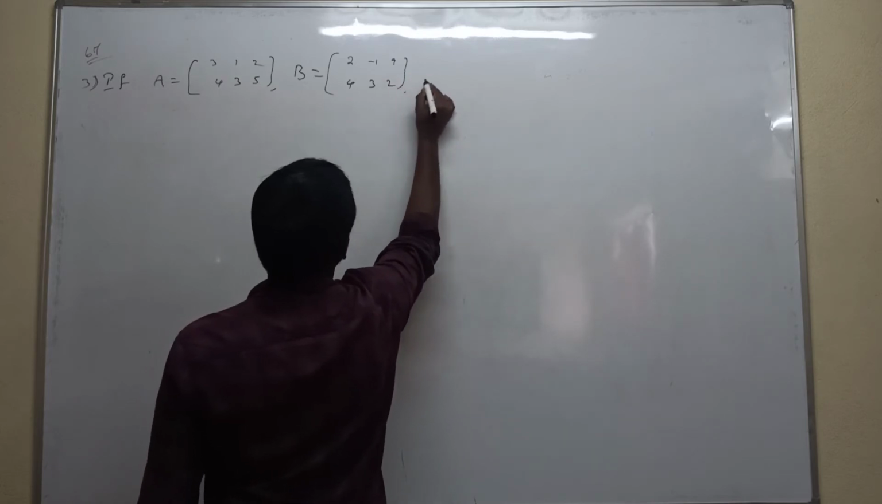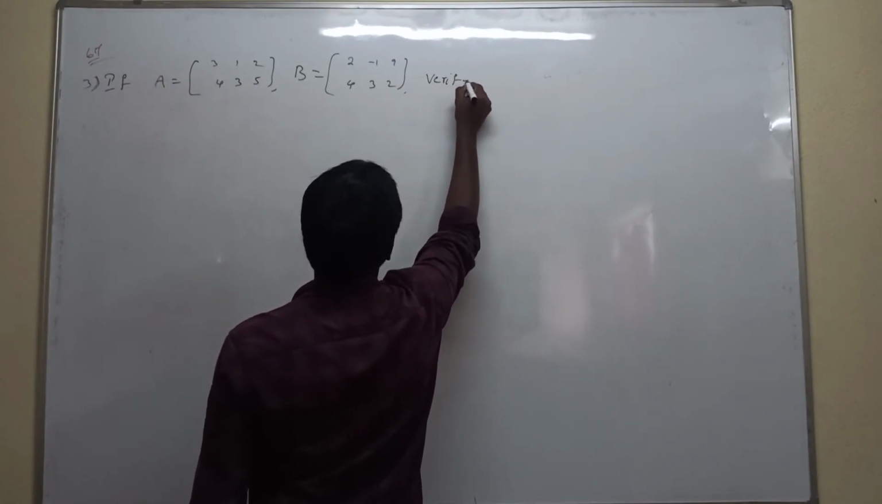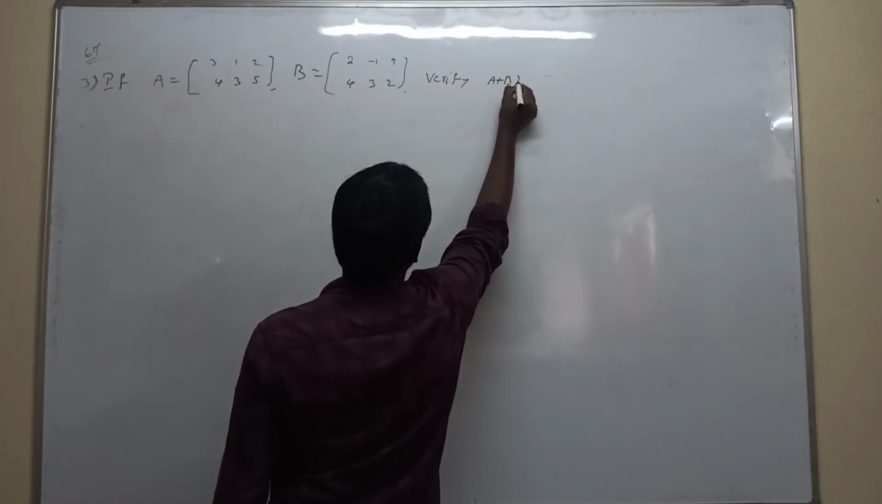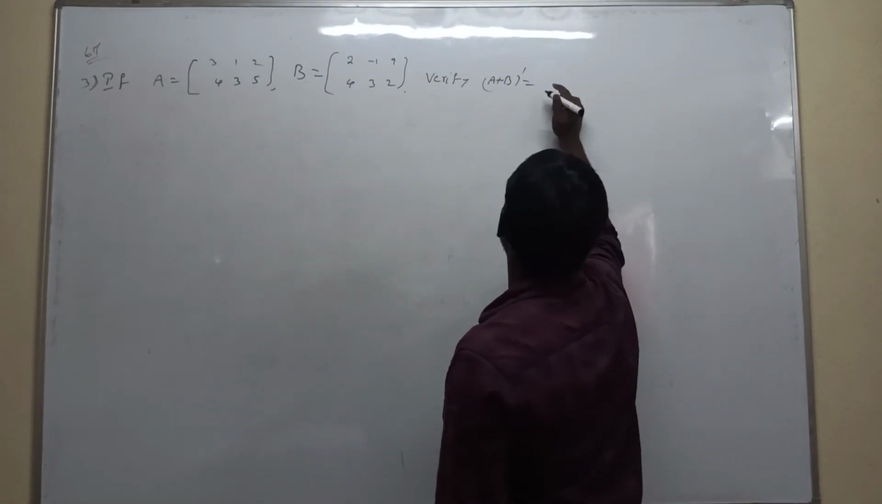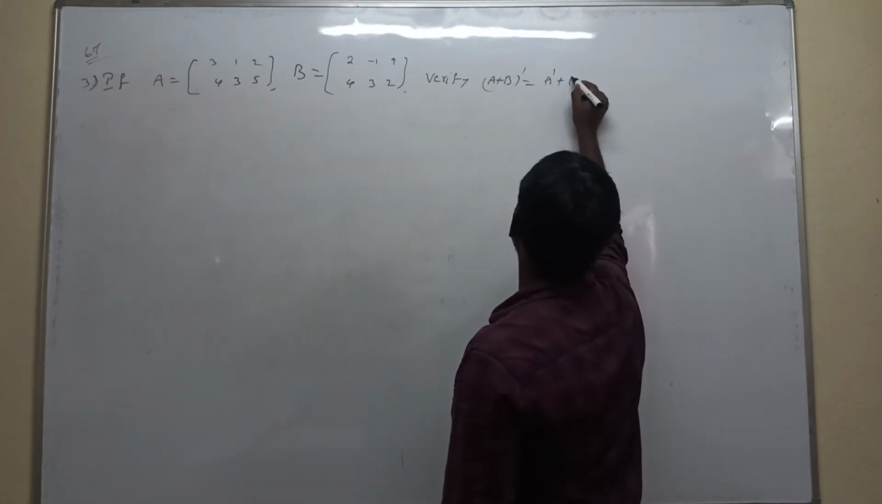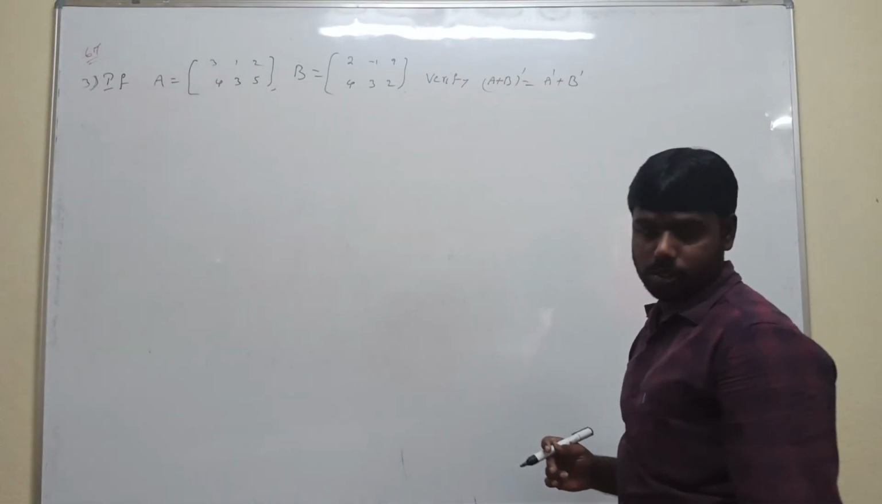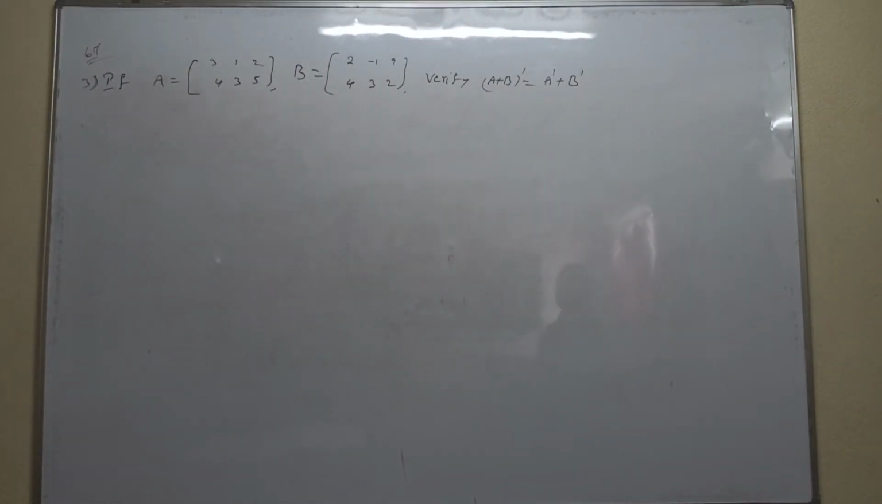Same method of verify: (A plus B) whole transpose is equal to A transpose plus B transpose. Understood? What is the last question?